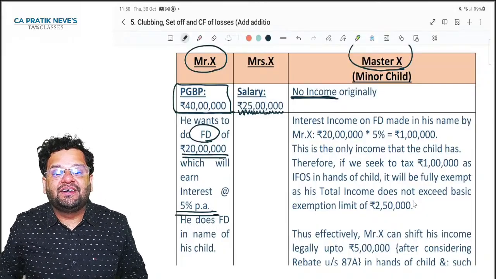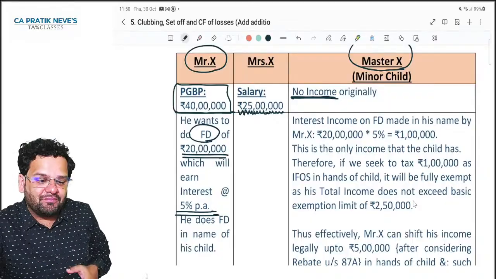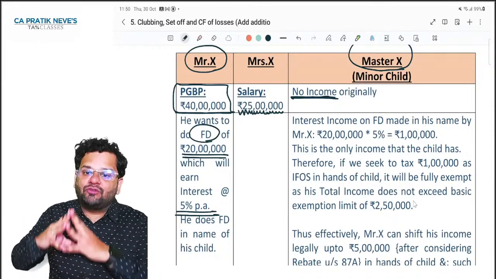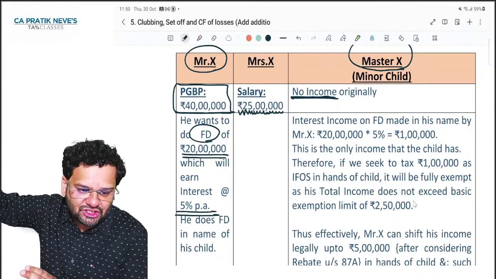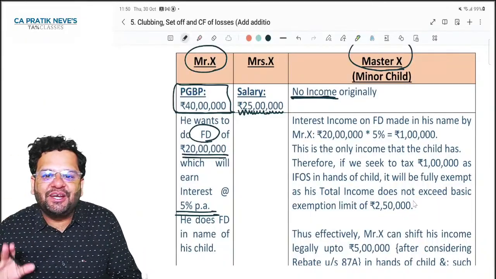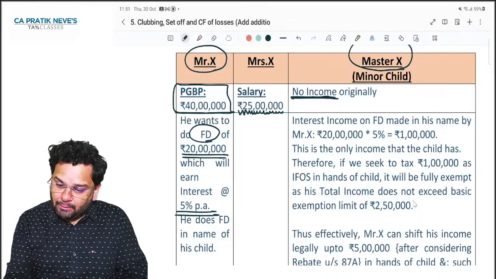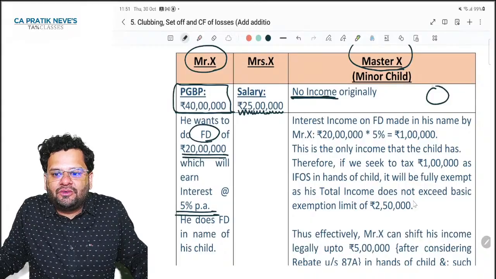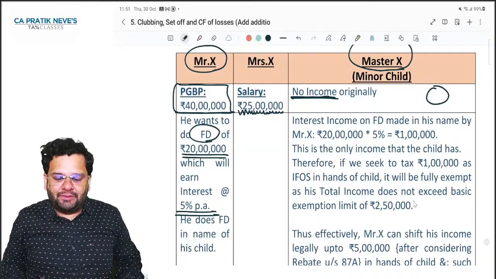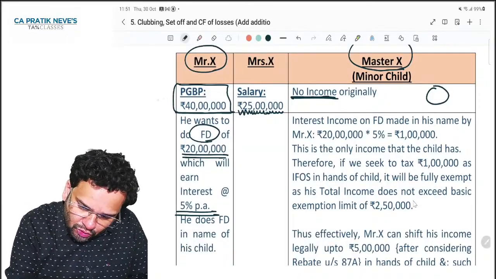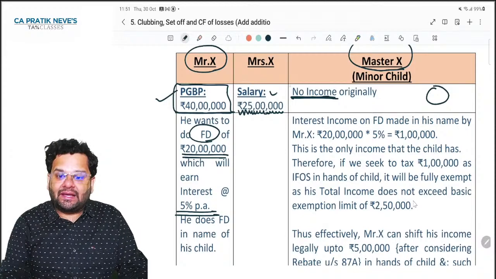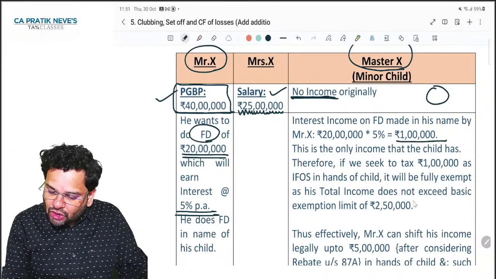So, friends, he doesn't do FD in his own name. He does FD in the name of the minor child. Now, who will earn the income? Do you agree? Minor child will earn the income of this 1 lakh. Minor child's original income is 0. So, if you don't have any such provisions of clubbing, what will happen? Mr. X will continue to pay tax on 40 lakhs. Mrs. X will continue to pay tax on 25 lakhs and minor will pay tax on 1 lakh.